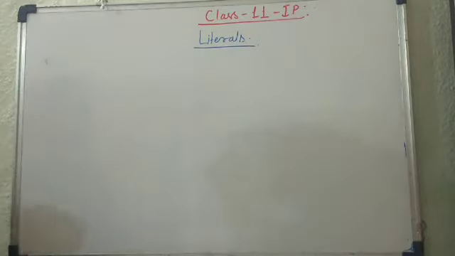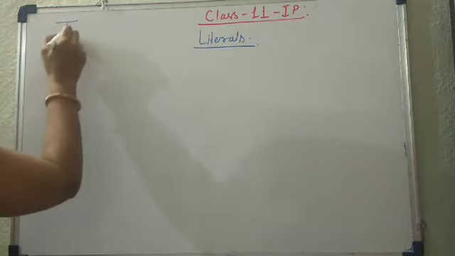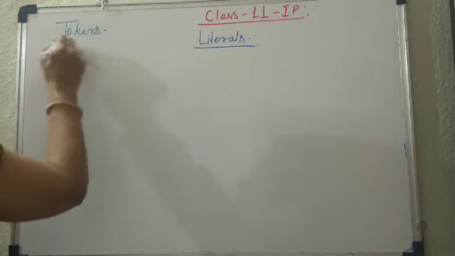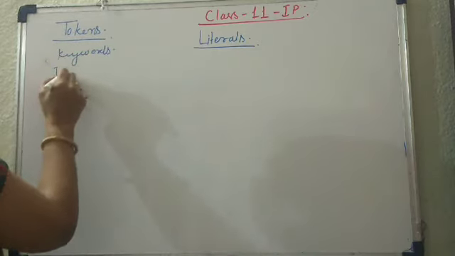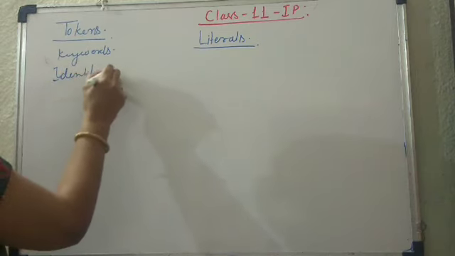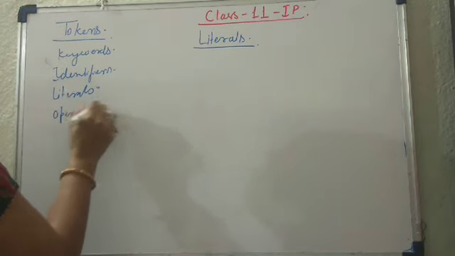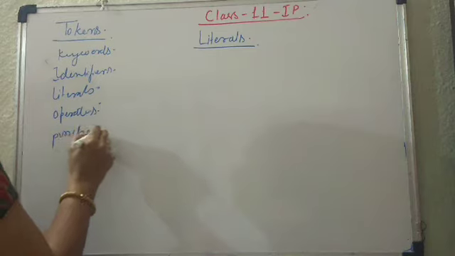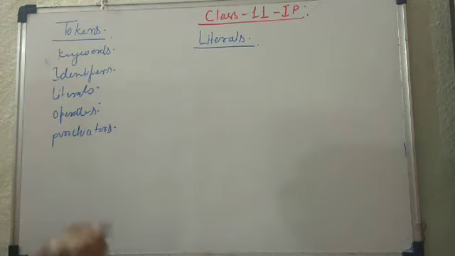This video is the continuation of the previous video in which I told you identifier naming convention. Literals come under tokens. Before this you have learned about tokens. Tokens are the keywords, identifiers, literals, operators, punctuators. Five types of tokens are there.